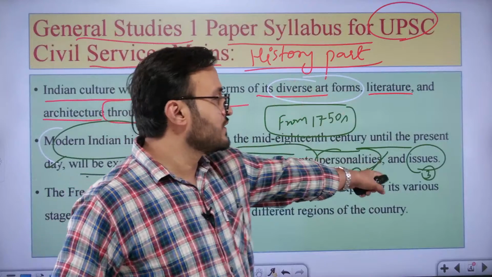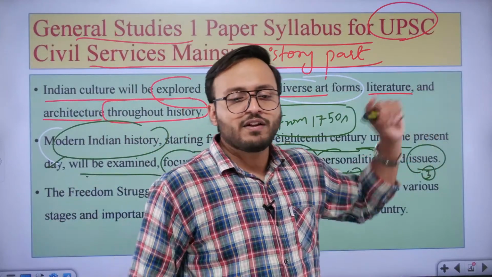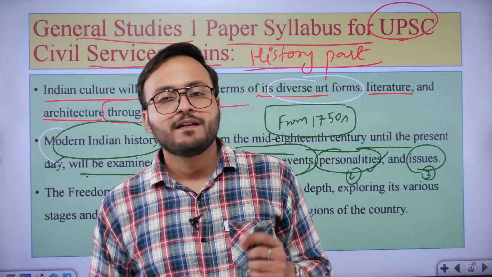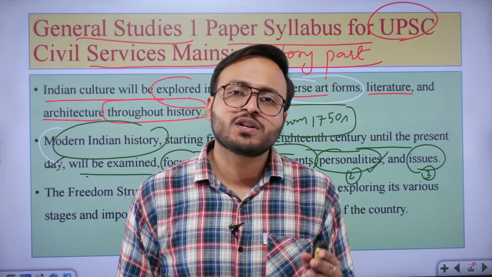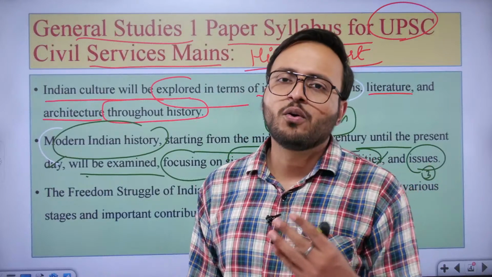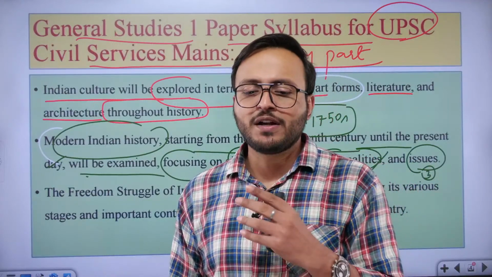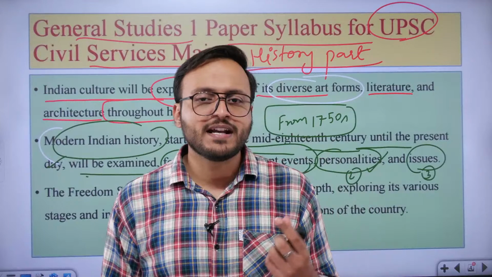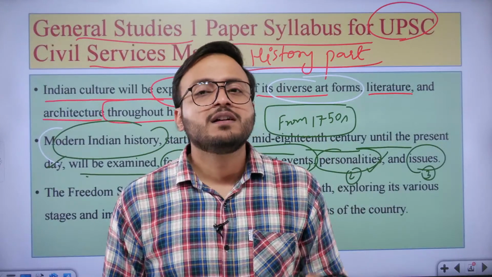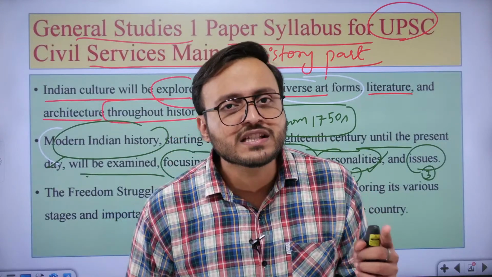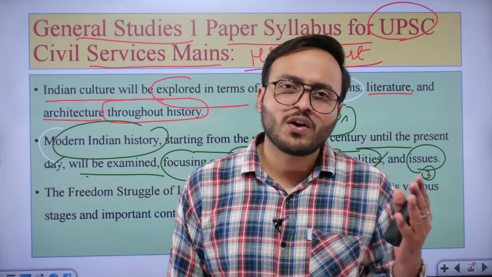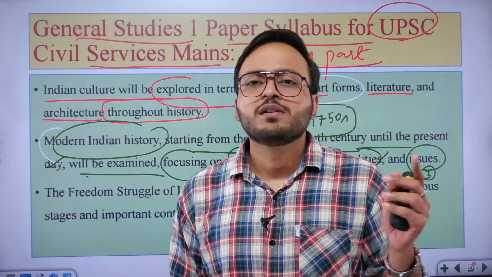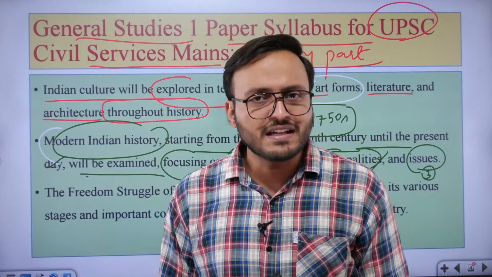And the issues. For example, the non-participation of the various stakeholders of India's political fraternity. Despite being from India's political fraternity, why did various rulers not participate in the revolt of 1857?